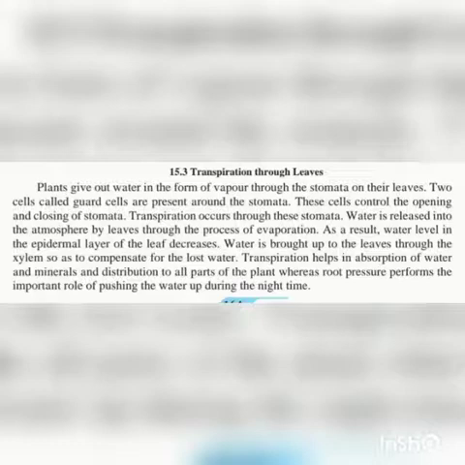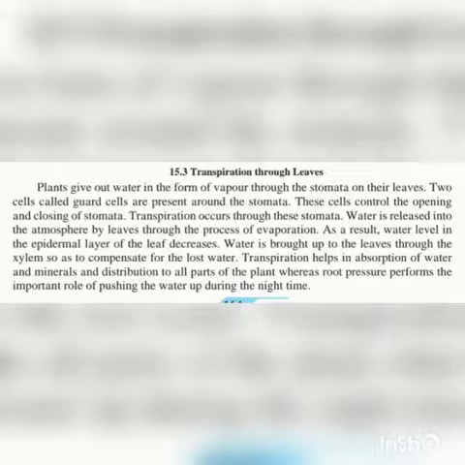Two cells called guard cells are present around the stomata. These cells control the opening and closing of stomata. Transpiration occurs through these stomata. Water is released into the atmosphere by leaves through the process of evaporation. As a result, the water level in the epidermal layer of the leaf decreases.